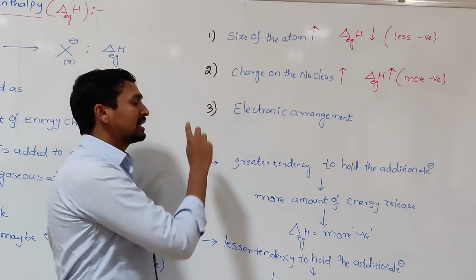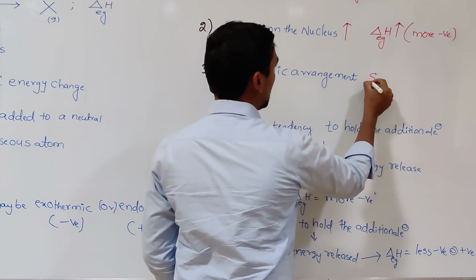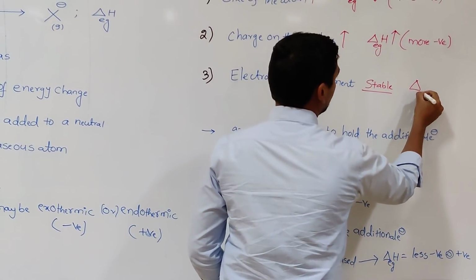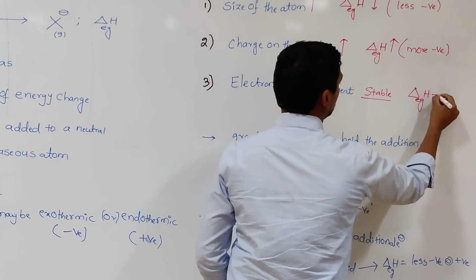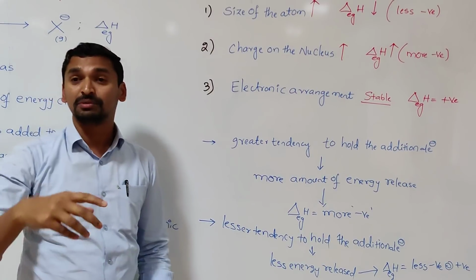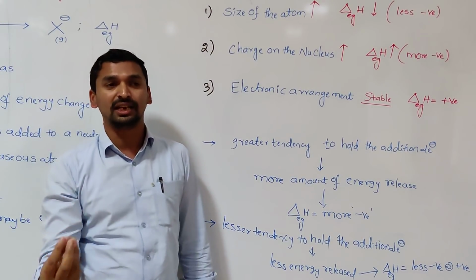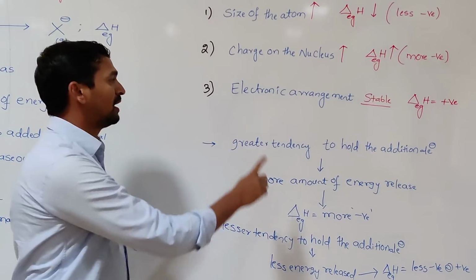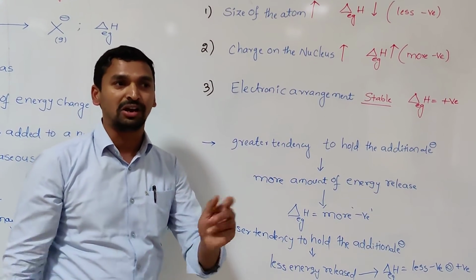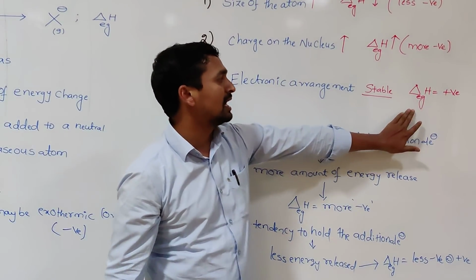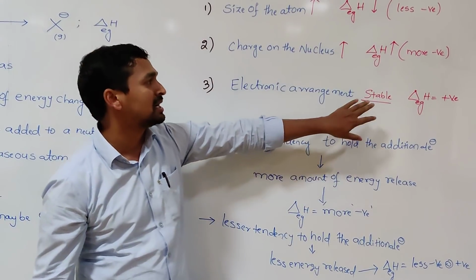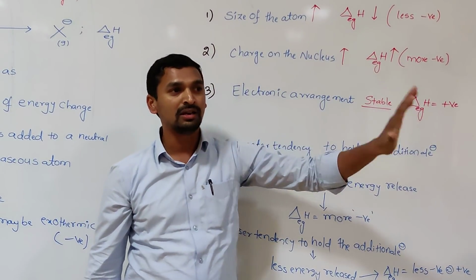That means in the case of a stable electronic arrangement, the electron gain enthalpy values are always positive. That means we need to supply energy from the outside to keep the additional electron in that atom. That's why for atoms having a half-filled or fully-filled stable electronic arrangement, the electron gain enthalpy values are positive. In the remaining electronic arrangements, the electron gain enthalpy values are negative.